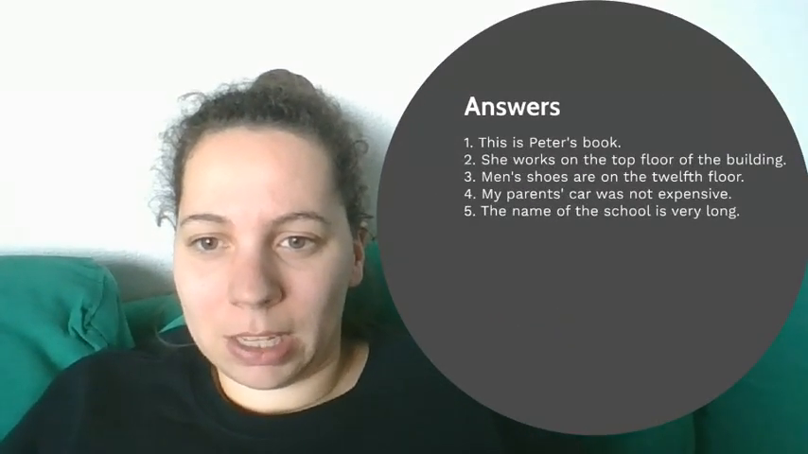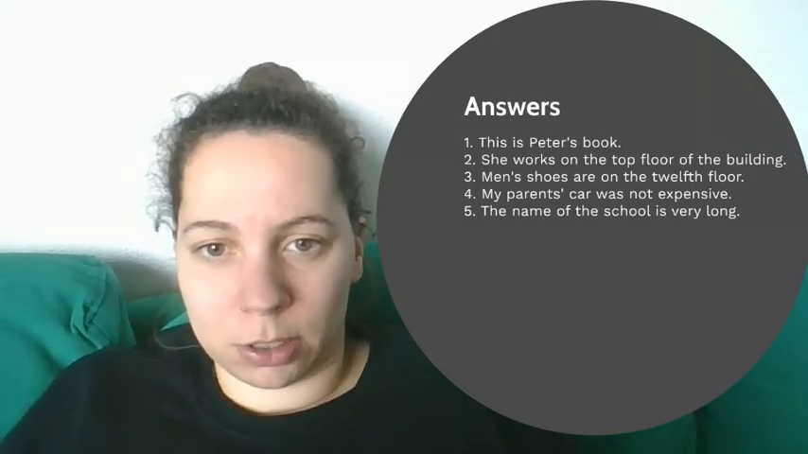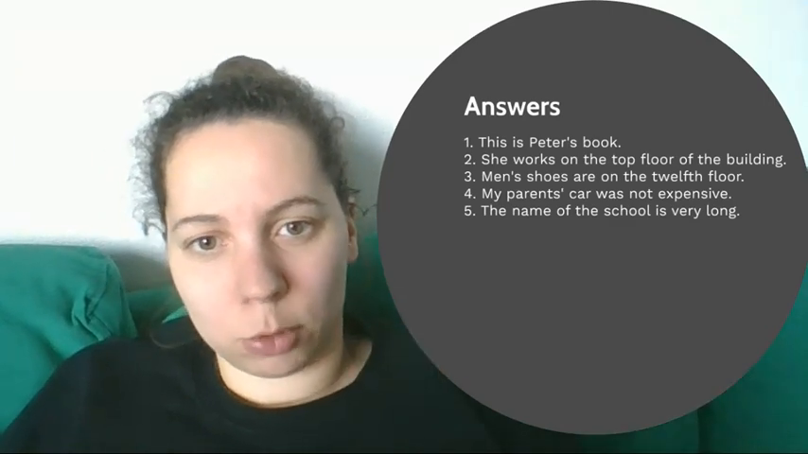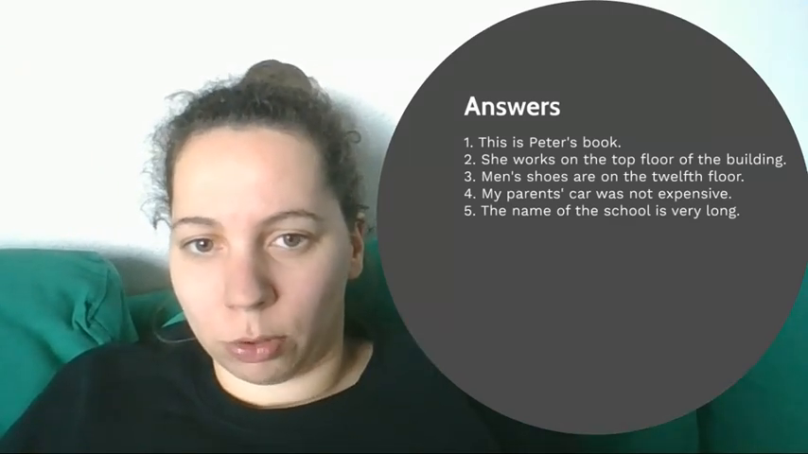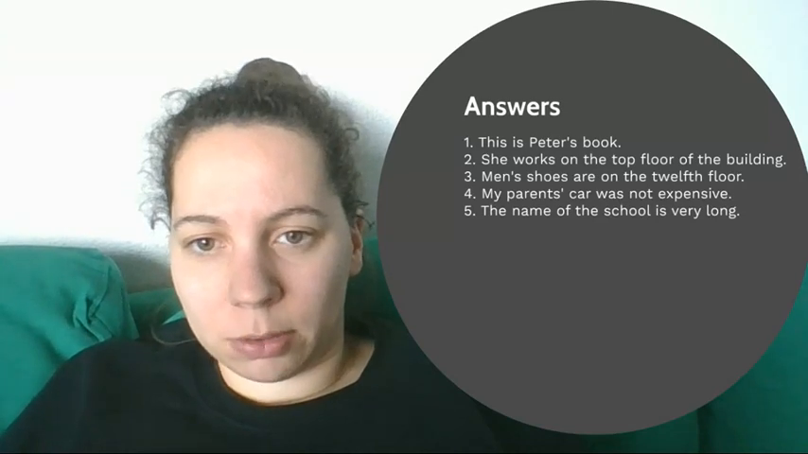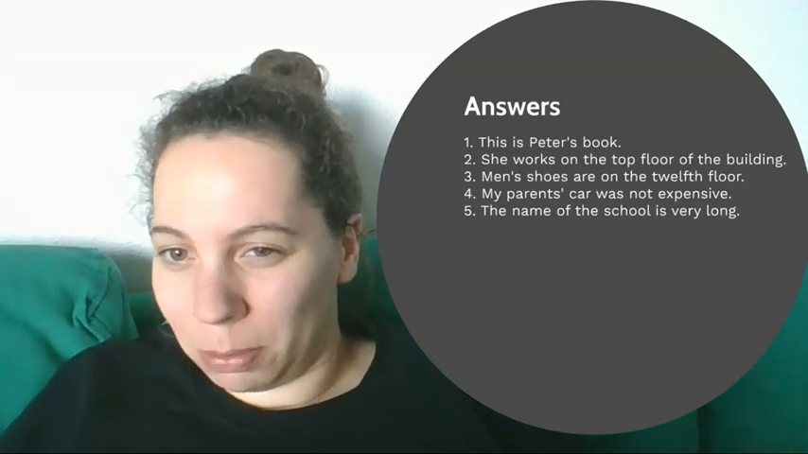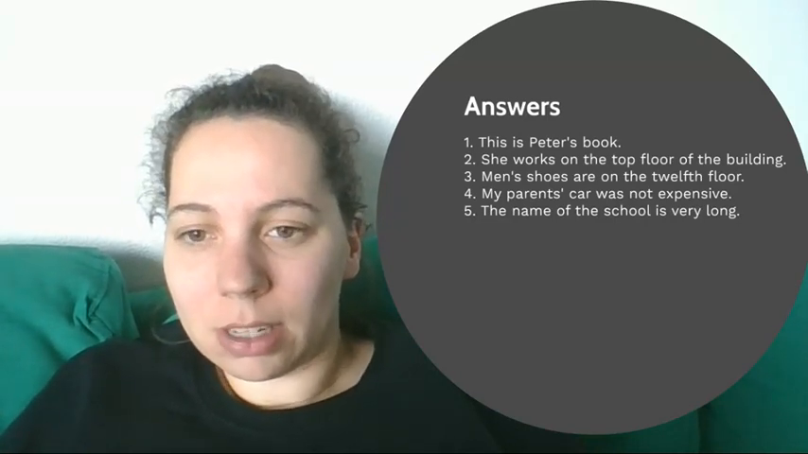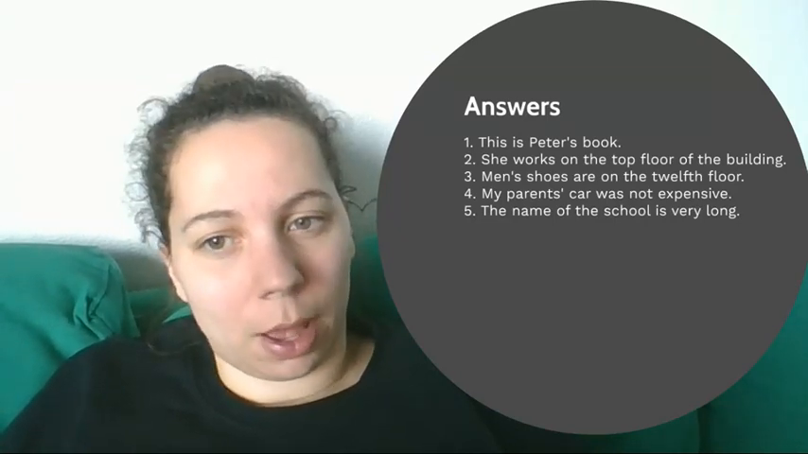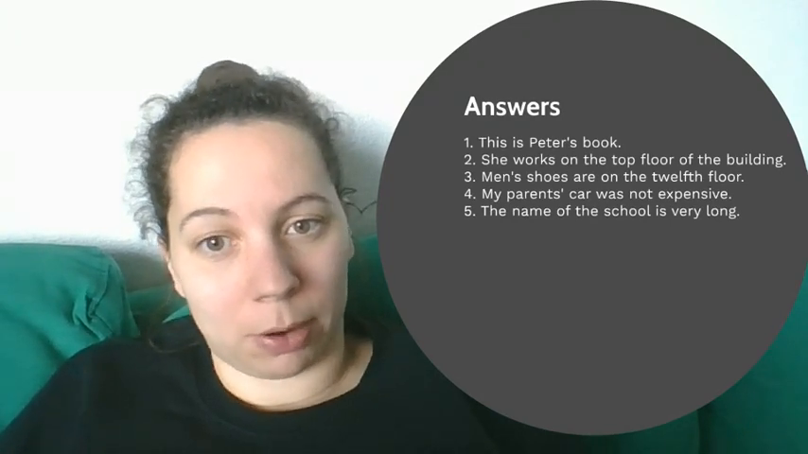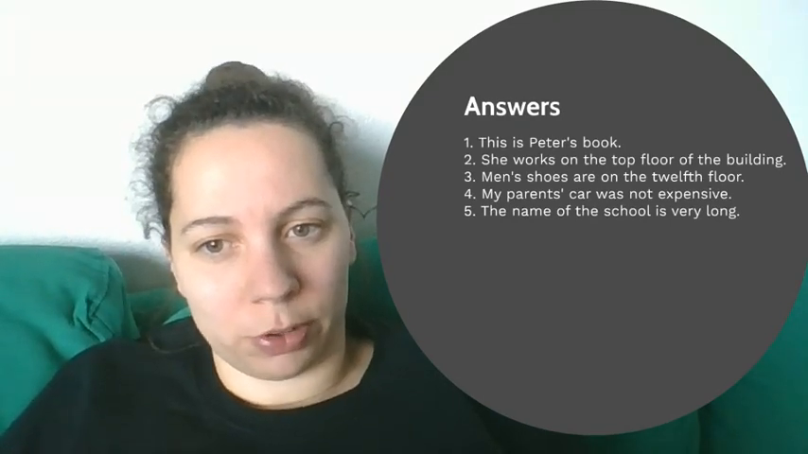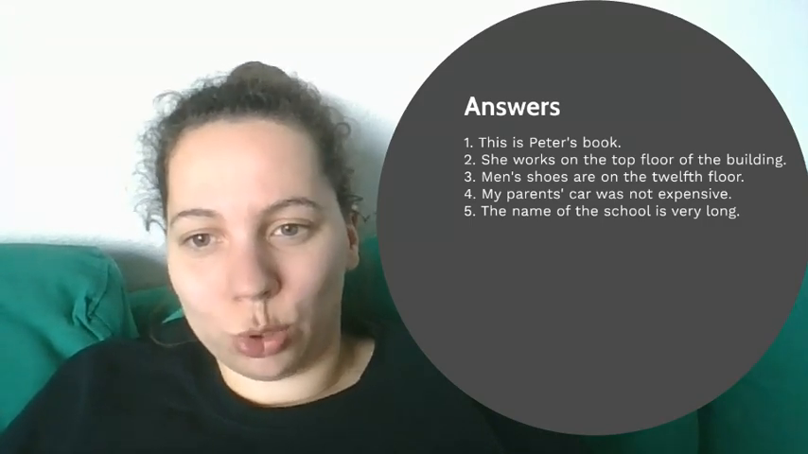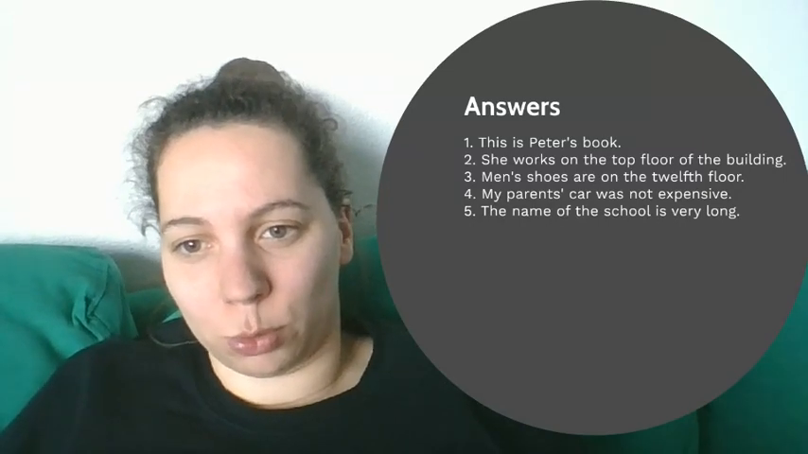In the first sentence, Peter is a person, so Peter's book with apostrophe S. In the second one, we had two concepts, top floor and building, so it's the top floor of the building. In the third, we had men, and men are a group of people, so men's apostrophe S. In the fourth one, we had parents, also a group of people, ending in a plural S, parents. So it's just an apostrophe, but still a genitive. And the last one was a name and school, so that makes the name of the school.